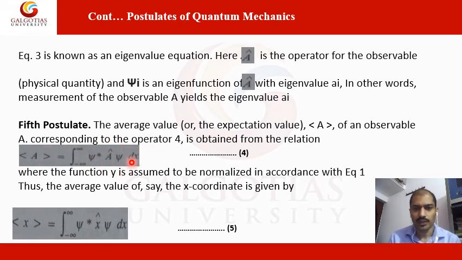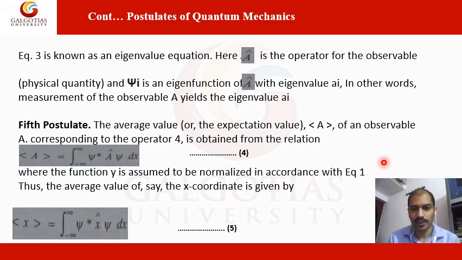So these are the expectation values of an observable A, where the wave function is normalized in accordance with equation 1. Thus the average value of, say, the x coordinate is given by this equation.